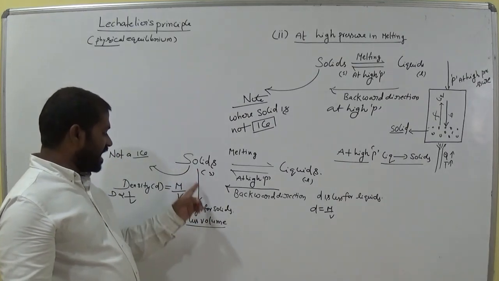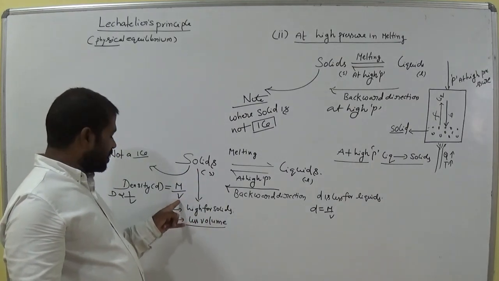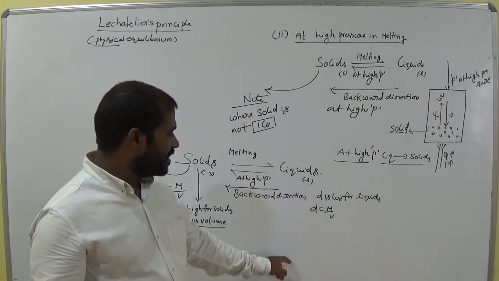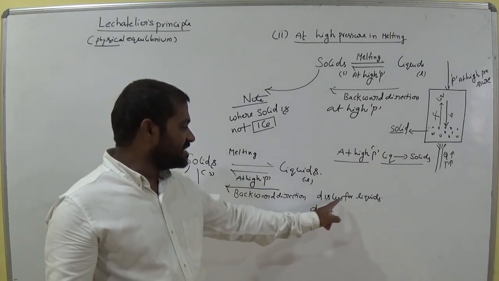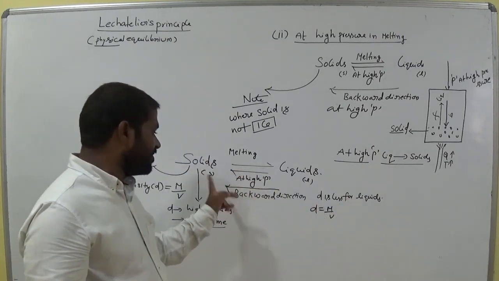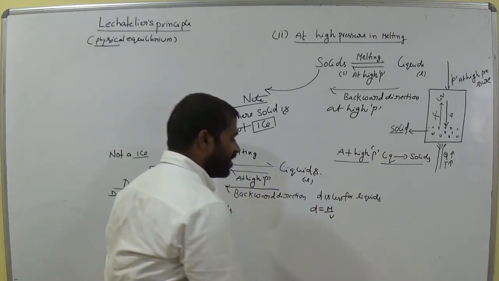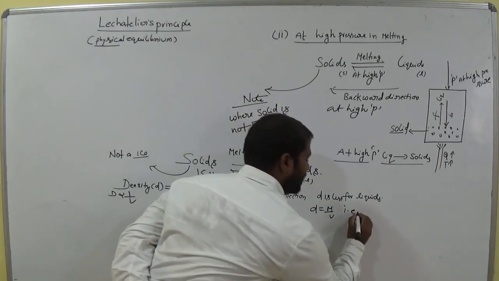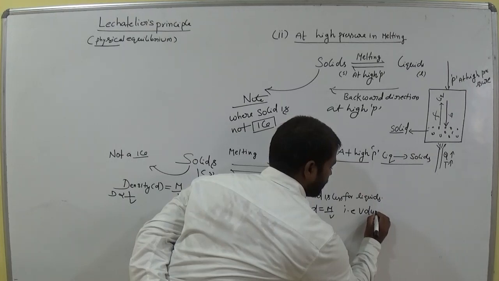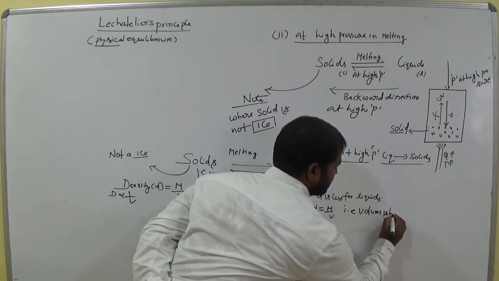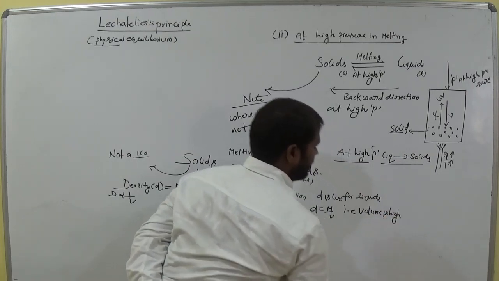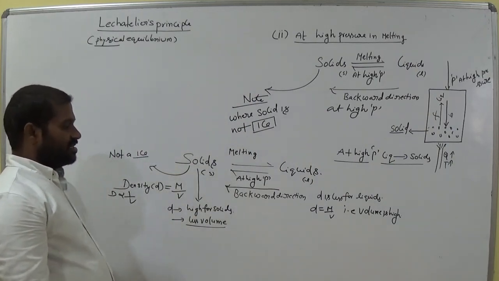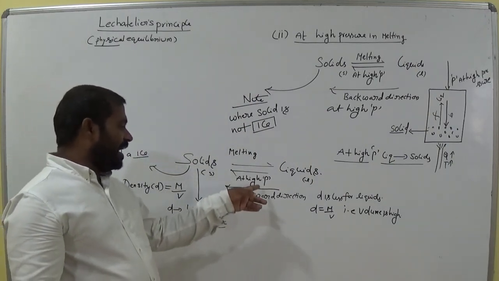When density is high, volume is less. Why? Because both are inversely proportional. Is it clear? And come to here, for liquids, density is less when comparing with solids. That means they have high volume. That is, when density is less, volume is high. Is it clear?